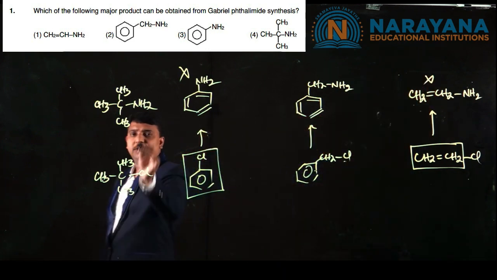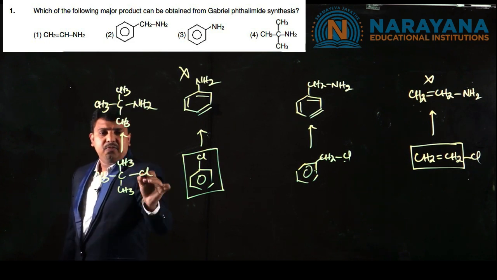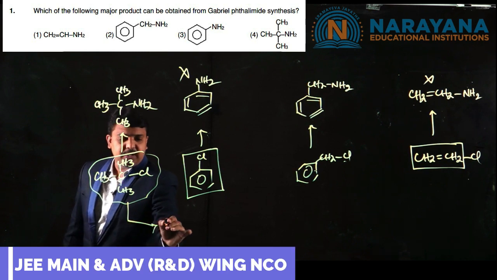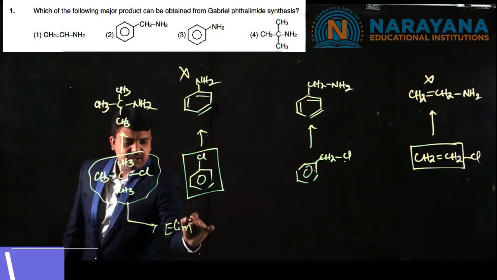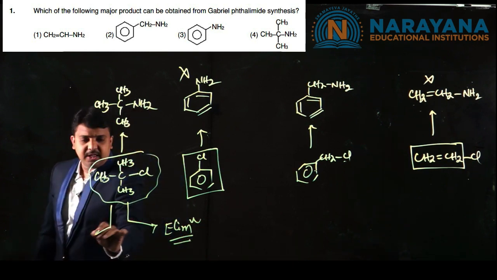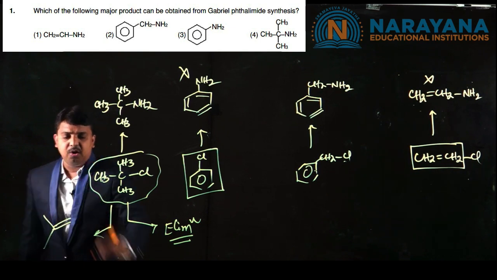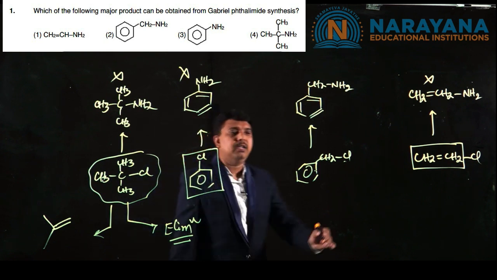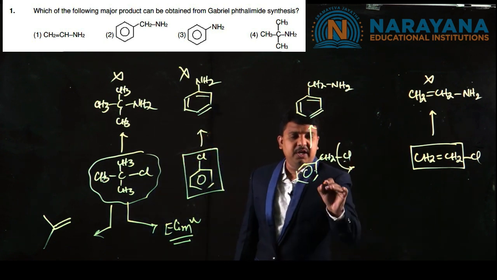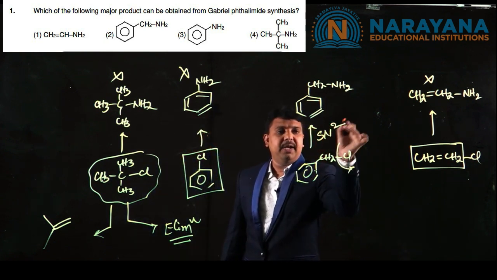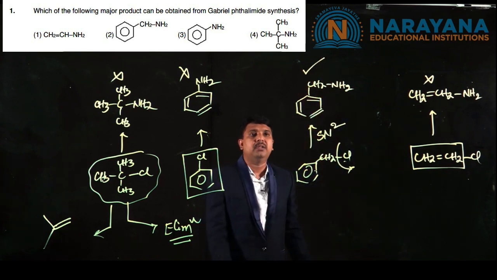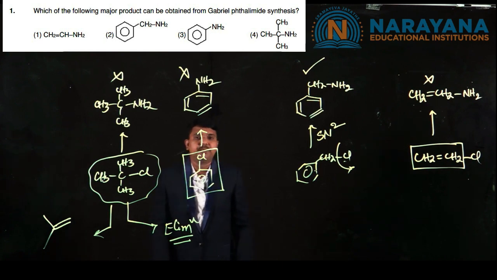Now coming to this, in order to get this amine, we need to start with tertiary butyl chloride, but tertiary butyl chloride predominantly undergoes elimination reaction to give an alkene. That's why it is also ruled out, and this could be conveniently prepared by the SN2 mechanism. So the correct answer is benzyl amine. So benzyl amine is obtained from Gabriel phthalimide synthesis.